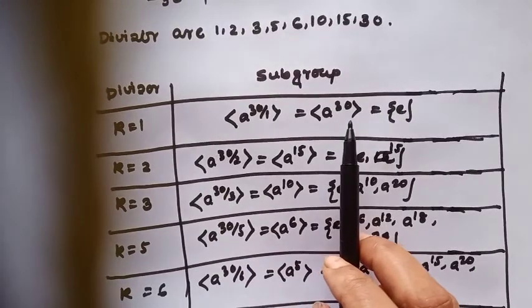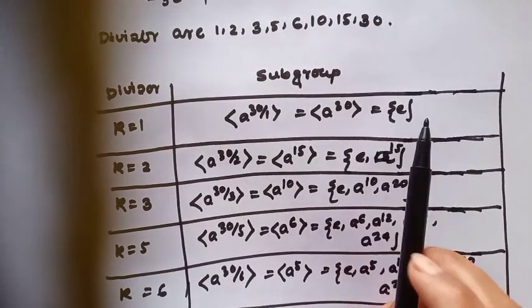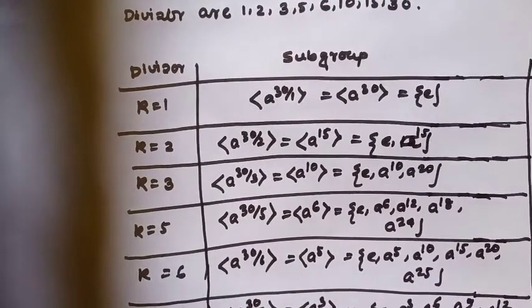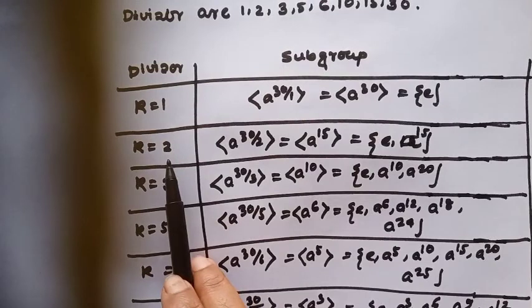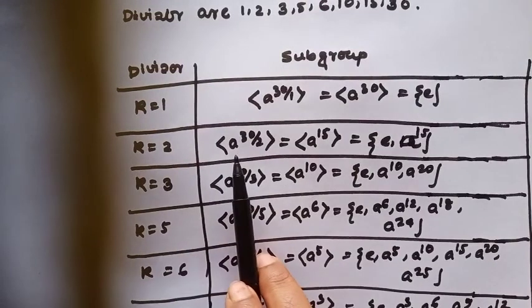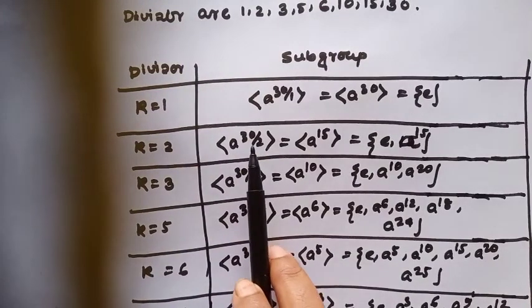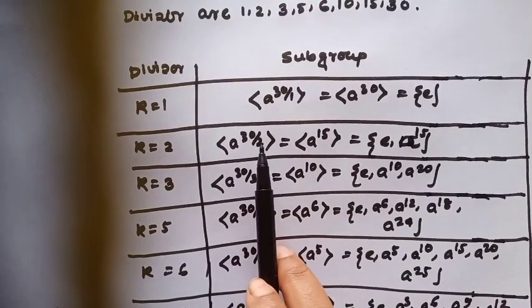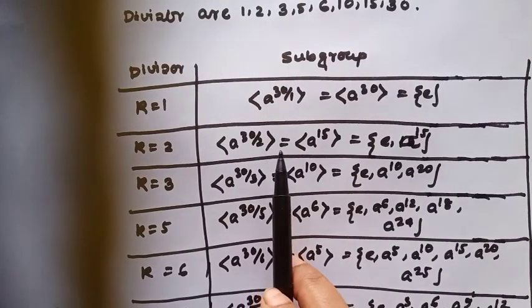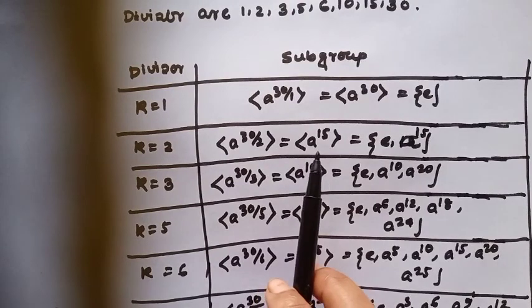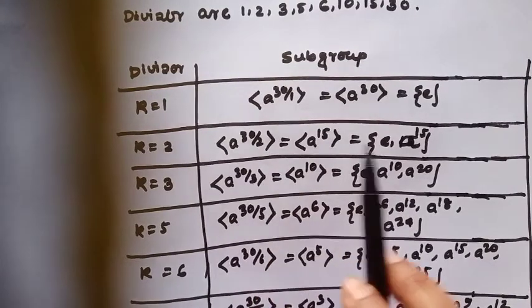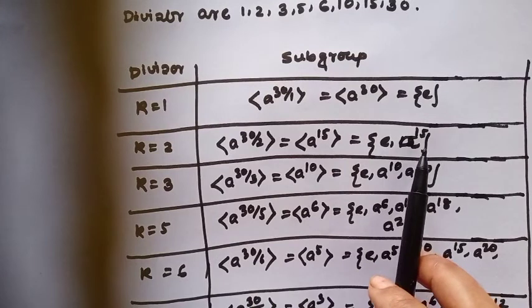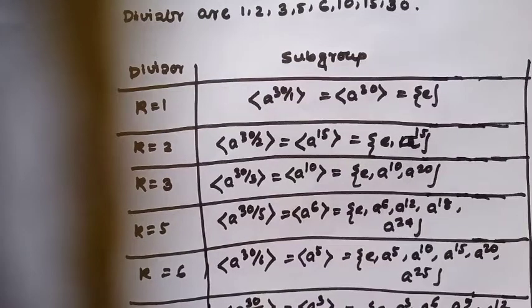This is equal to a to the power 30, which contains only one element, the identity. When the divisor k equals 2, then the cyclic subgroup generated by a to the power 30 over 2, which is the cyclic subgroup generated by a to the power 15, has order 2 because this subgroup contains the elements e and a to the power 15.